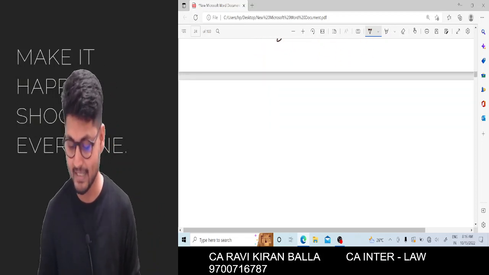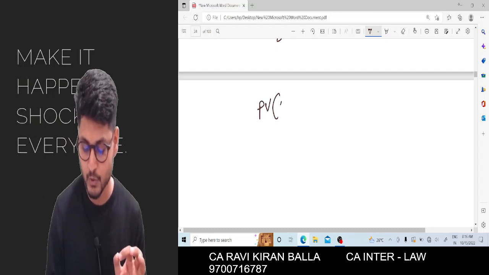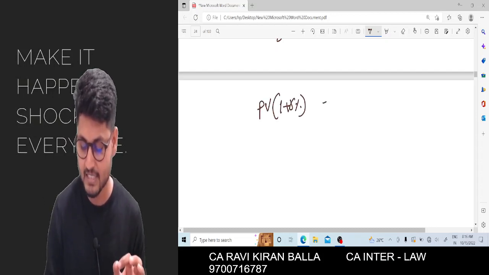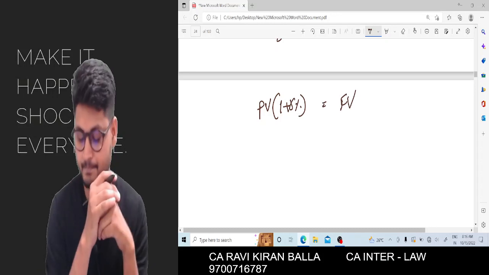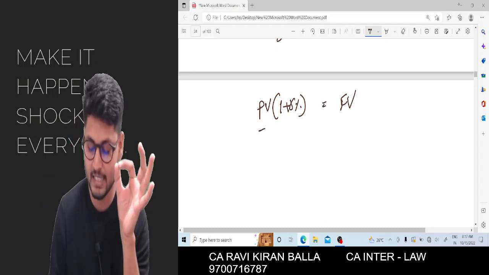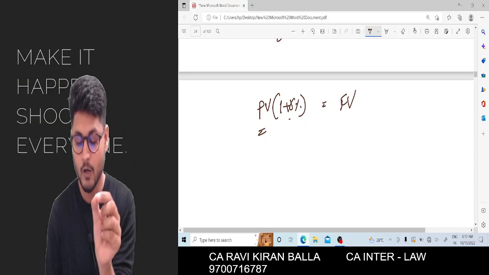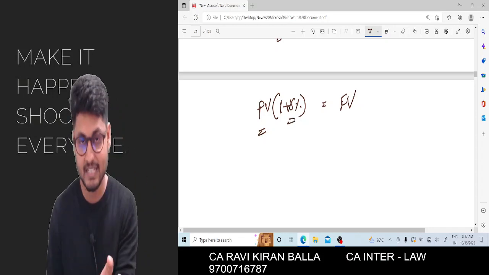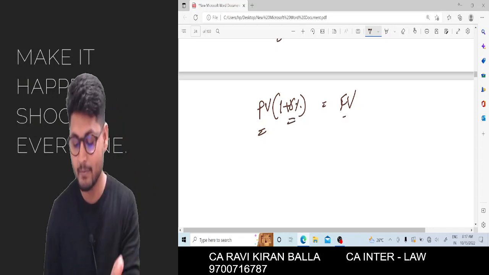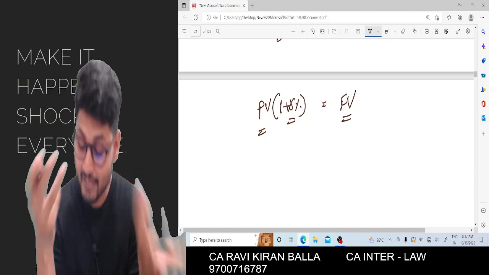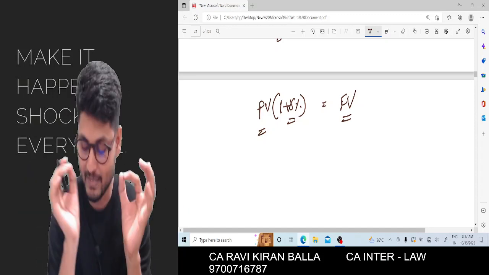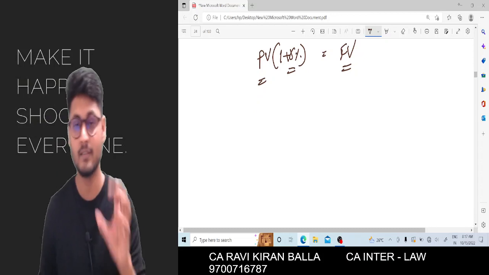Now can I write it like this? Present value into 1 plus R percentage is equal to future value. Today's 100 rupees, when it is compounded at R percentage for 1 year, will give you future value.